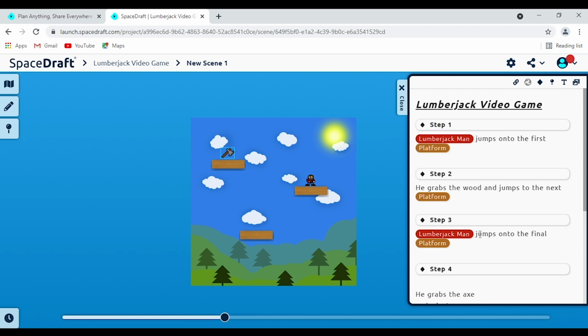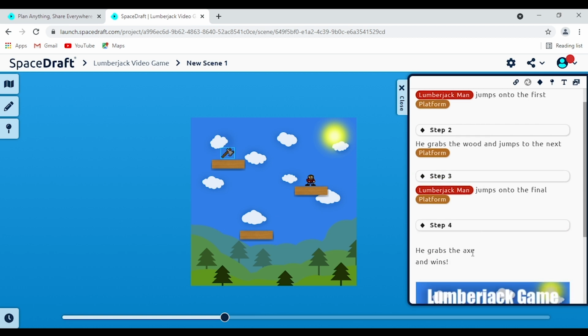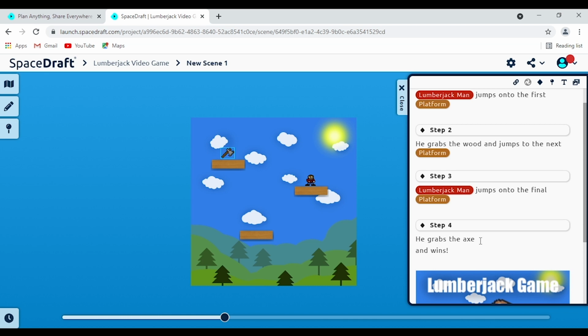Okay, so I've added everything in here and made it look nice and pretty. Let me show you one additional feature that I think is quite helpful as well. So here we've said that he grabs the axe. Let's physically tag this pin, but there's another way to do it. Instead, we're going to type hashtag. It's going to come up with all our individual pins here. I'm going to click on axe, and that tags our pin.